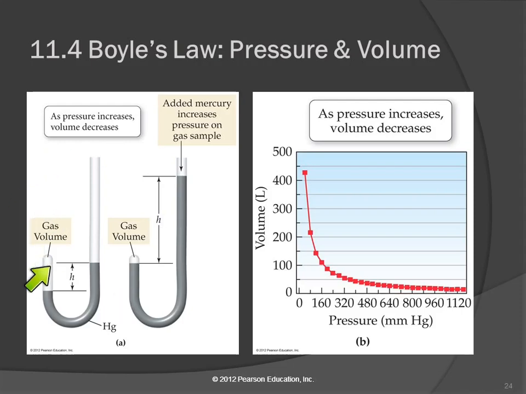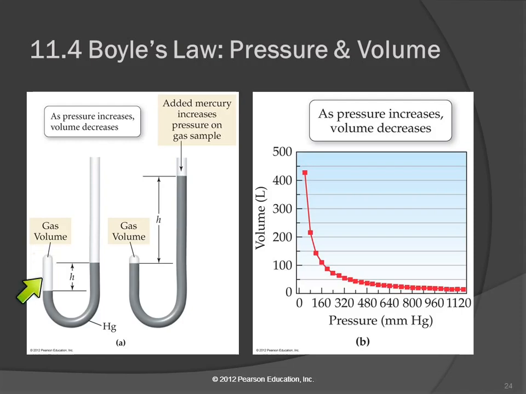This is a J tube. It's a tube in the shape of a J. And the one arm of this tube is sealed and the other is open. And so there's a gas inside here, and then there's mercury. And he could measure the difference in the pressure by measuring the difference in the heights of the columns of mercury. When this arm is higher, that means that the pressure inside is greater. The pressure of this gas is pushing the mercury down. If both of these ends were open, the mercury levels would be the same because the pressure on both sides is the same.